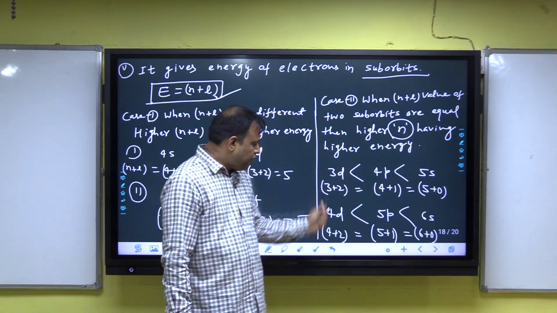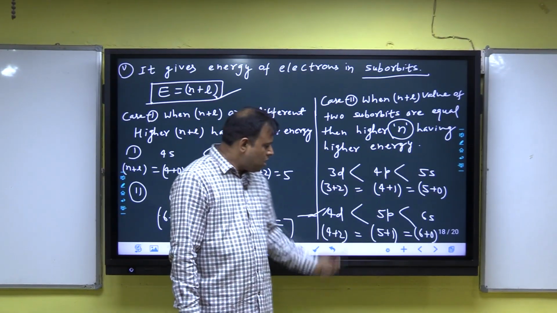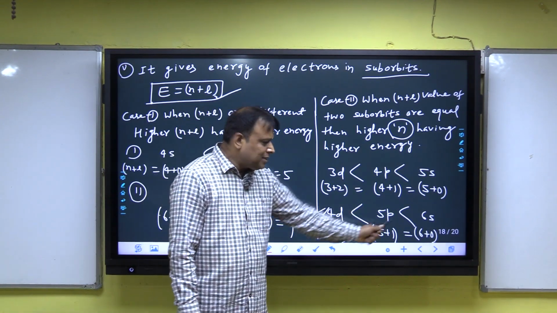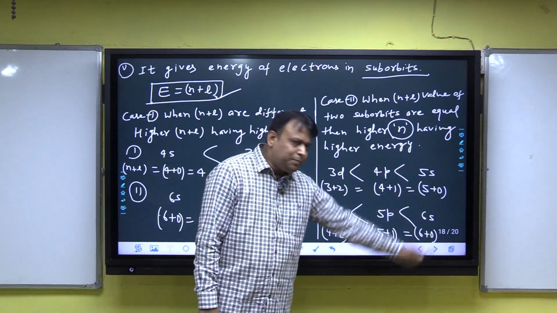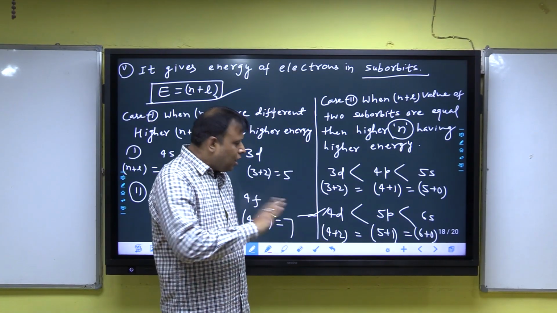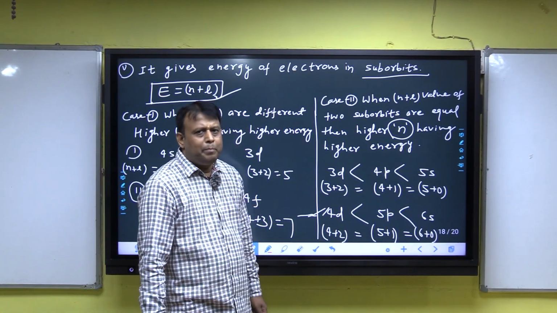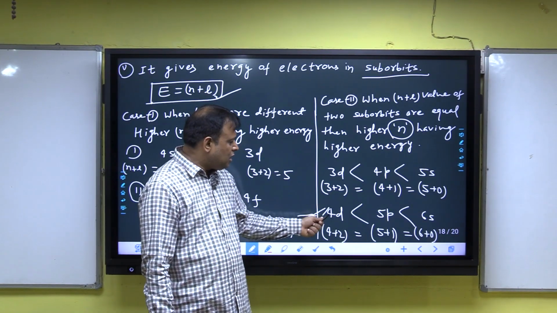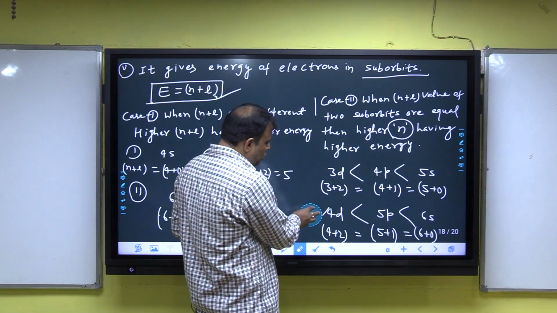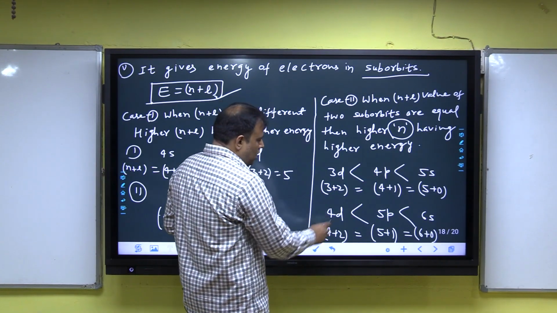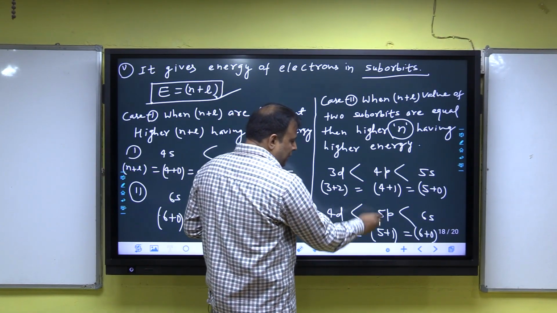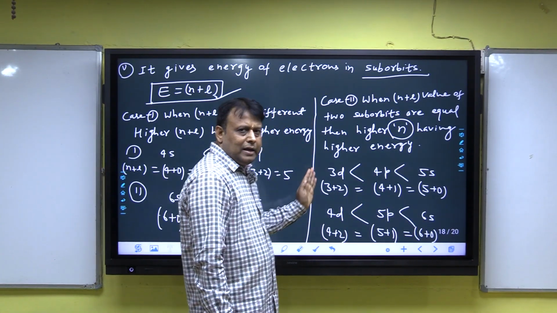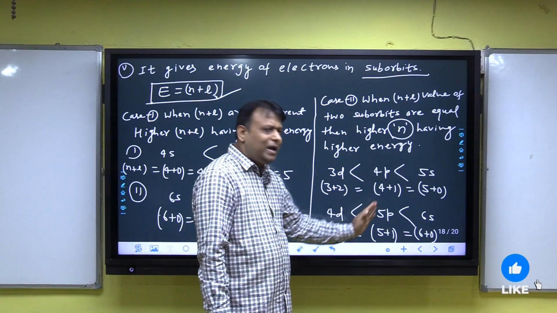Second example, 4d, 5p, 6s. 4d, 4 plus 2, 6. 5 plus 1, 6. 6 plus 0, 6. All have equal n plus L. But when n plus L are equal, n increases, energy increases. In case of 4d, n is equal to 4, 5p is 5, 6s is 6, and hence 4d is lesser than 5p and 5p is lesser than 6s.